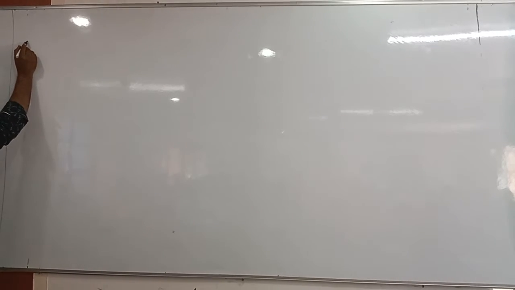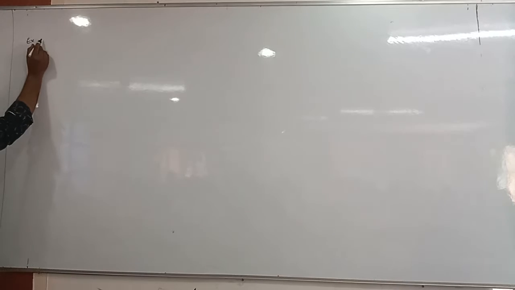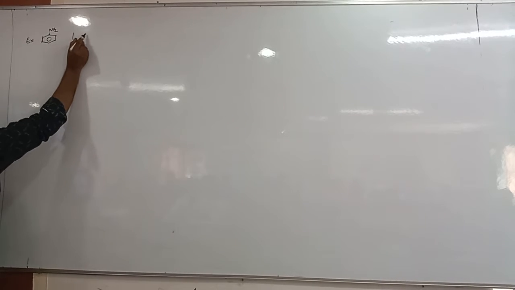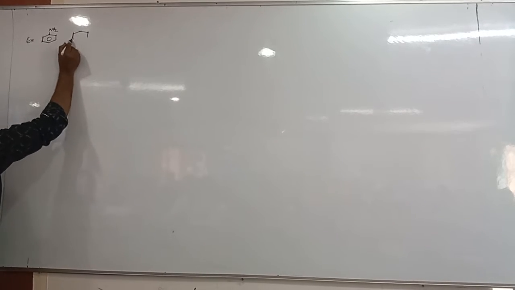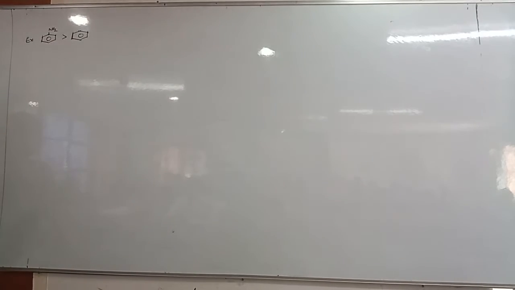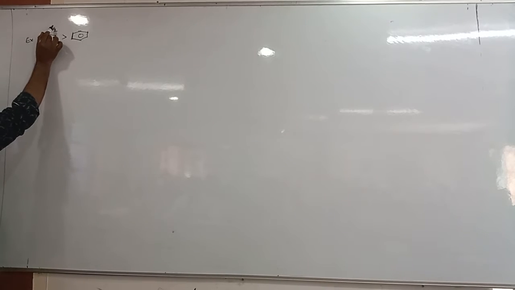So now, an example. Let us take aniline and benzene. Tell me, among aniline and benzene, which is more reactive? Aniline. Why? In aniline there is an NH2 group, no?